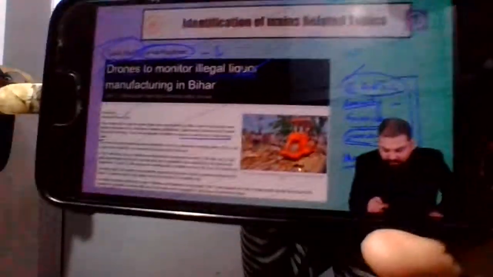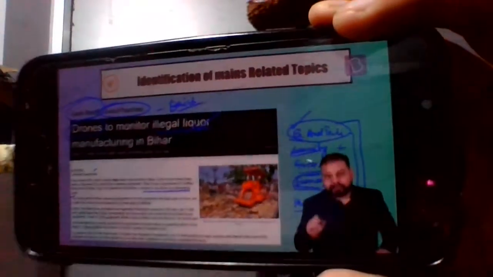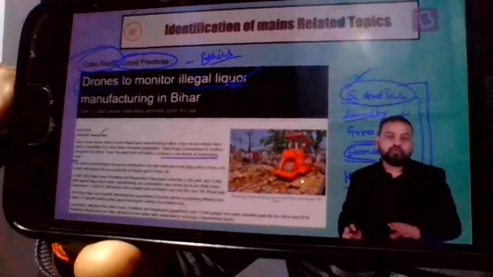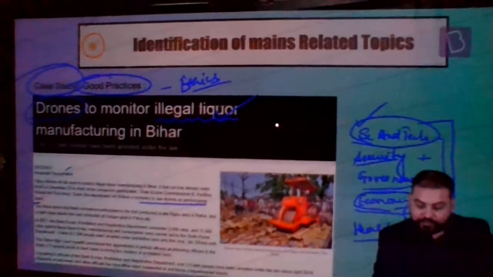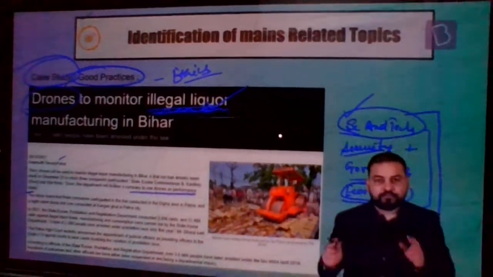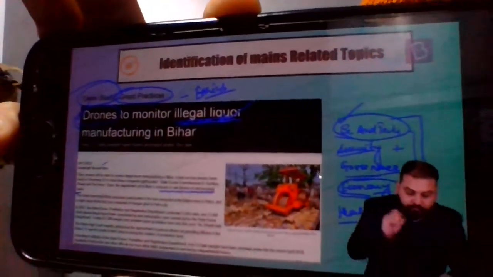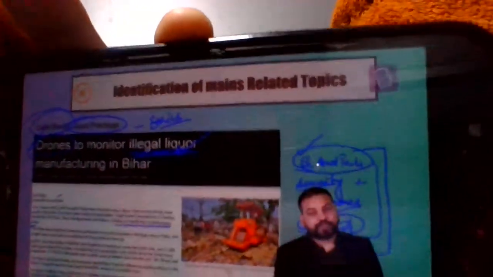Similarly, apart from all this, you can see I have written in good practices, case studies. Maybe in ethics also it comes as a case study that you are the excise commissioner of a particular district in Bihar. You get to know that in your district a lot of illegal liquor is being supplied. So how will you try to control that? In the points, a very good point will be that we will be using tech.